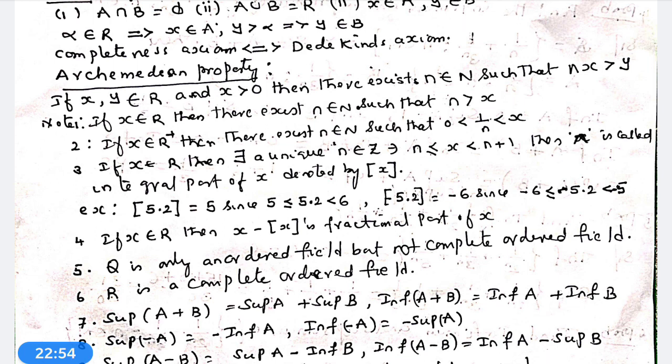Now, based upon these formulae, we will solve certain problems regarding infimum and supremum.